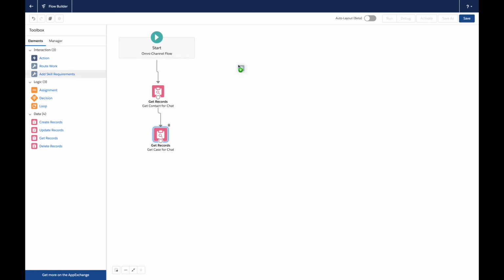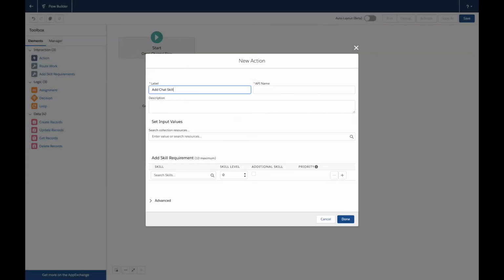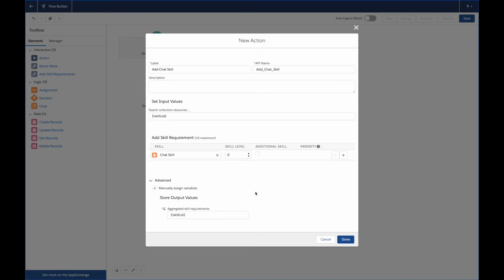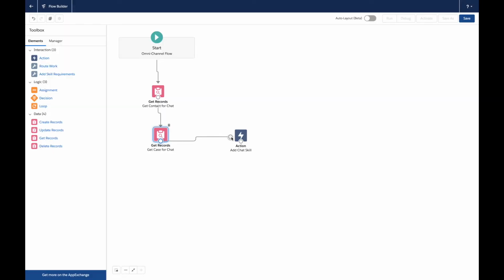From here, we can say we need the chat skill requirement. This is where we're going to call our skill list. This is where we choose the skills that are relevant to us at this point. I can add multiple skills if I need to. I could add skill levels, additional skills and priorities here. For the moment, we're just going to stick with one skill. We need to pass it as an output as well. This is a necessary step. We need to make it an input and an output. That's the way this flow action works. Perfect. So we have the contact, we got the case, and now we're adding the chat skill.